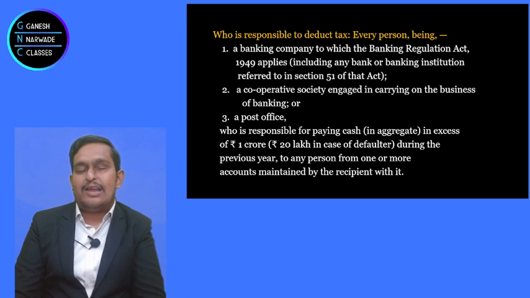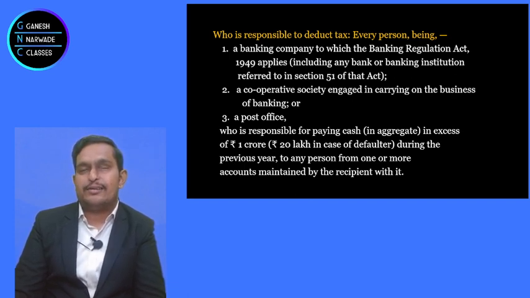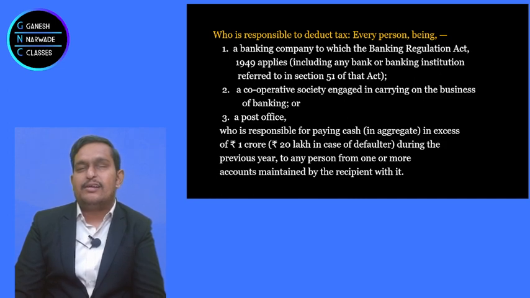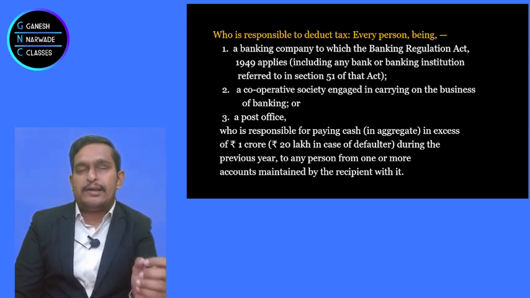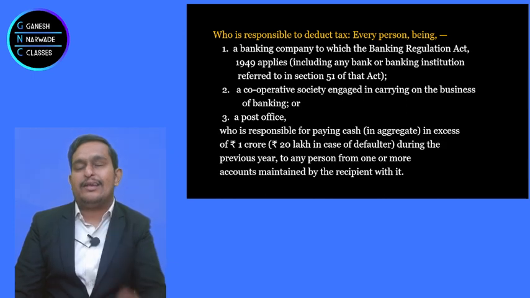Yes. And not only that, but banking institutions also are covered. Then there are cooperative societies like Telangana Gramina Bank, like Deccan Gramina Bank. So these Gramina banks are there, na? Or the cooperative banks are there, Sahakari Bank, right? Those cooperative societies engaged in banking business.